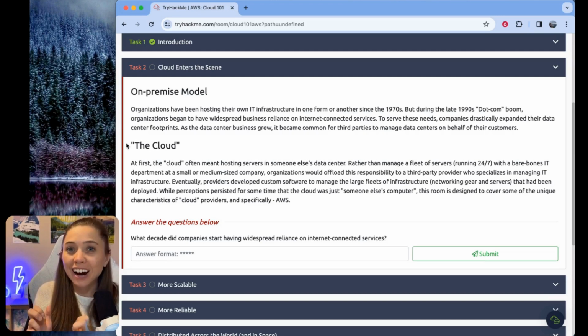Then came the cloud. I like those quotation marks. Says here, at first, the cloud often just meant hosting servers in somebody else's data center rather than managing your own servers, which is still what a lot of people think of when you think of the cloud. I like this line here. While perceptions persisted for some time that the cloud was just someone else's computer, this room is designed to cover some of the unique characteristics of cloud providers and specifically AWS.